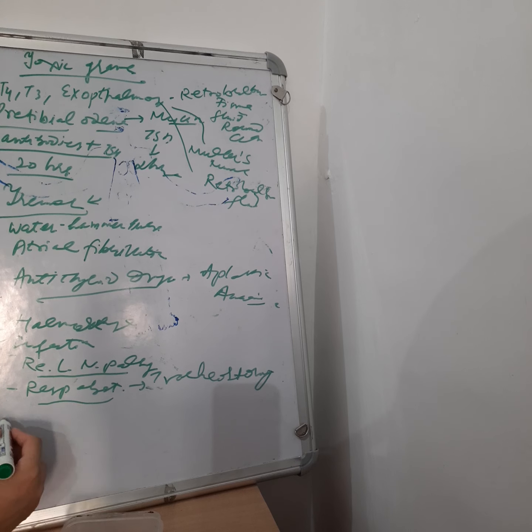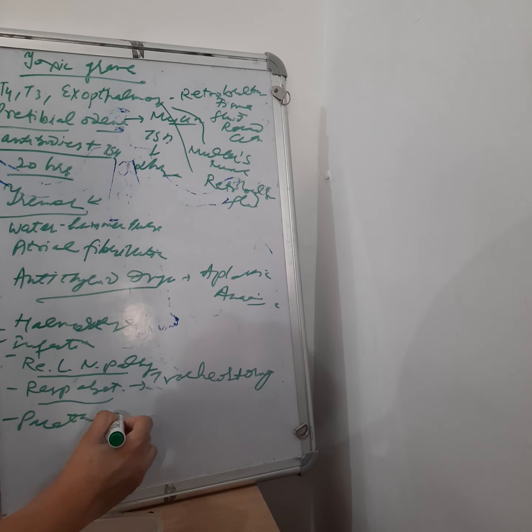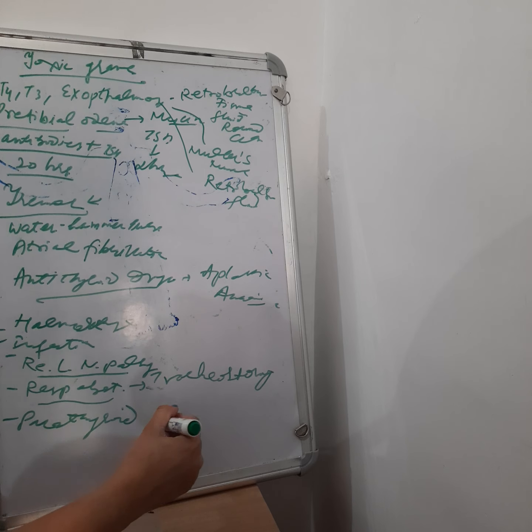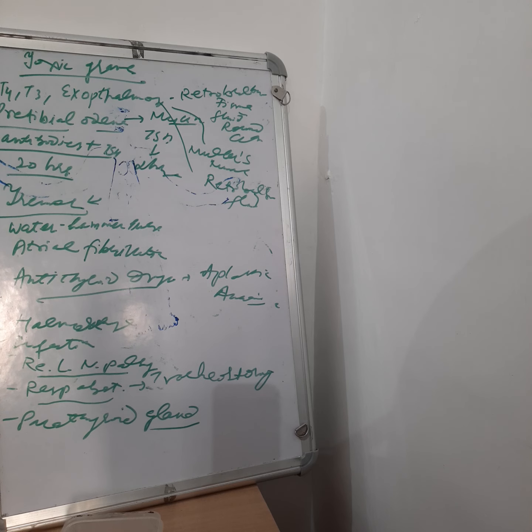And there is parathyroid insufficiency. As we remove the thyroid glands, the parathyroid glands may also be removed, so there will be tetany-like symptoms after the operation. So hormone should be given, and calcium should be given via drip.